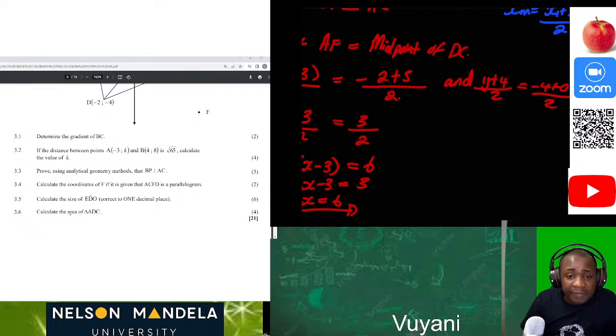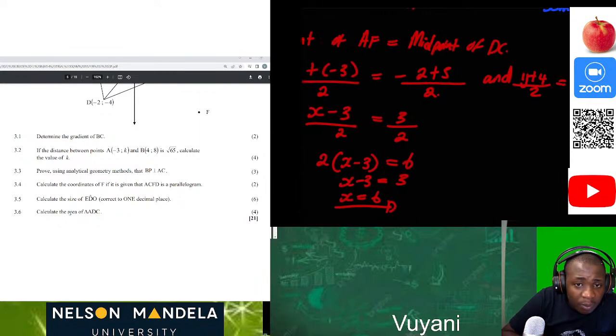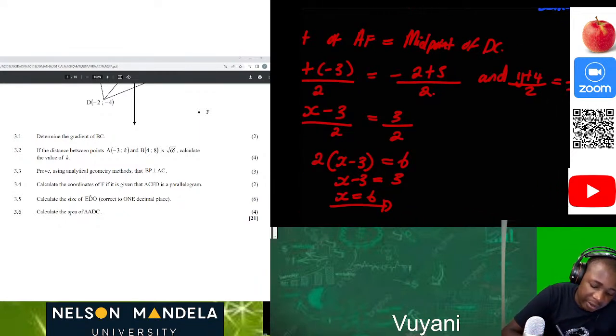Now we calculate the value of y. The same thing applies. (y plus 4) over 2 is equal to negative 4 divided by 2.